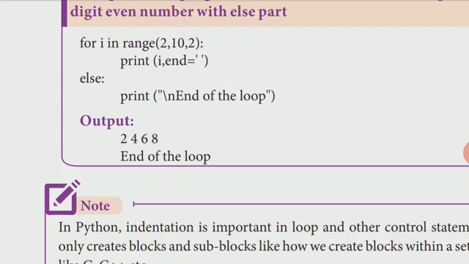When it reaches 10, it won't print 10, so the condition becomes false here. So it will move to print end of the loop. Till 8 it will display the answer. When it reaches the last one, it won't execute that. Then it will move to the end of the loop, that is the else part.